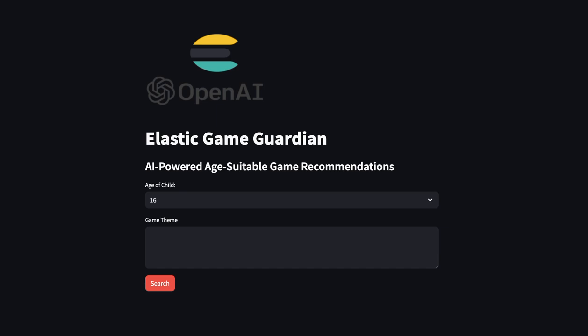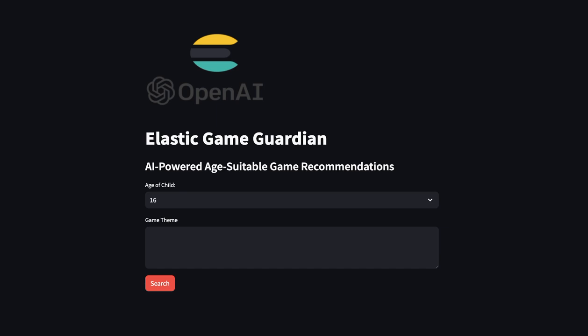Now, in Elastic, historically, to relate combat to a specific game title or to a document, you can create synonyms. But with vector search, you no longer have to do that. With vector search, you could be incredibly imprecise in your search and get high relevant precision results. And that's exactly it. I could ask for combat and it would return games like Call of Duty. And with generative AI or Azure OpenAI, I can leverage that to provide additional context about the games. And that's exactly this use case.